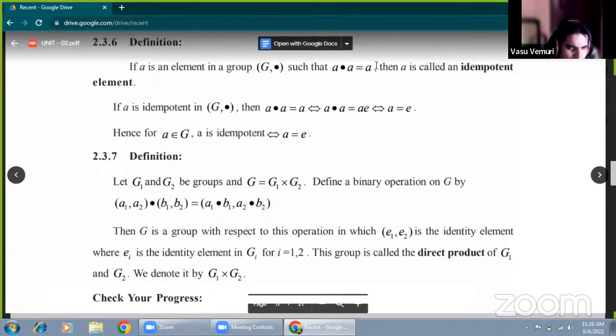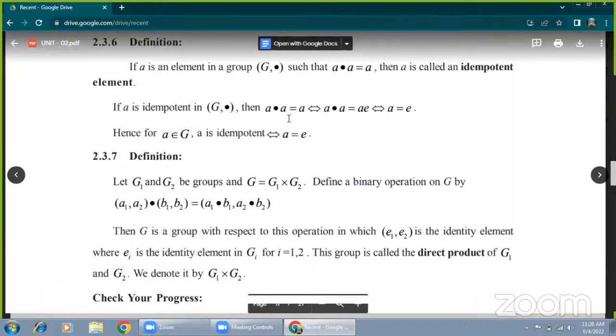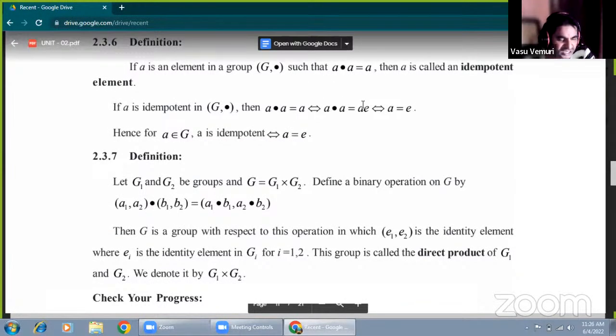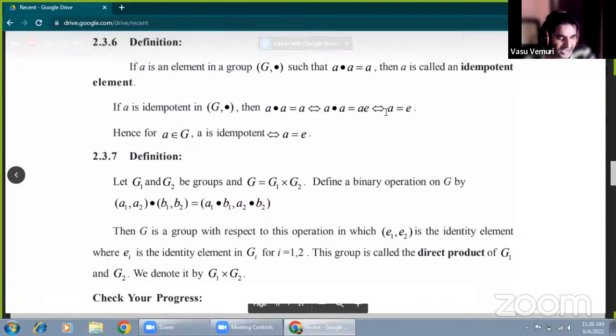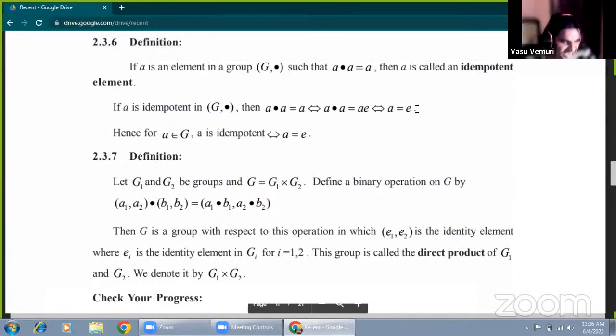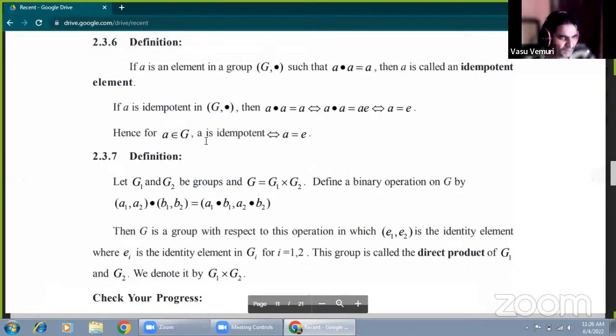This is the idempotent concept: A into A equals A. Since A is an element of the group, by the G3 condition A can also be written as A into E. Applying the left cancellation, we get A equals E. If A is the idempotent element, the result is A equals E.